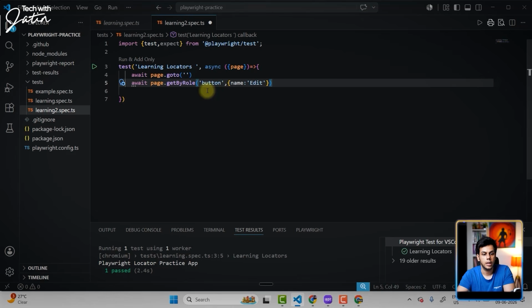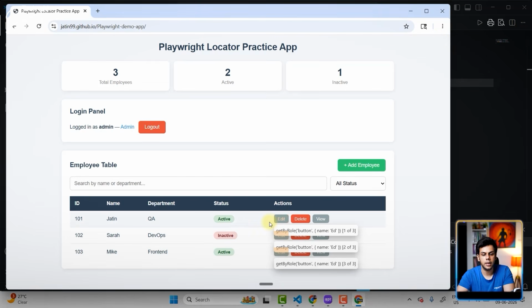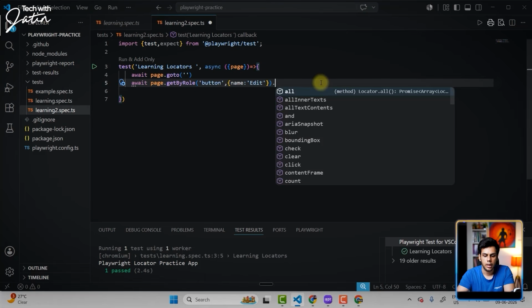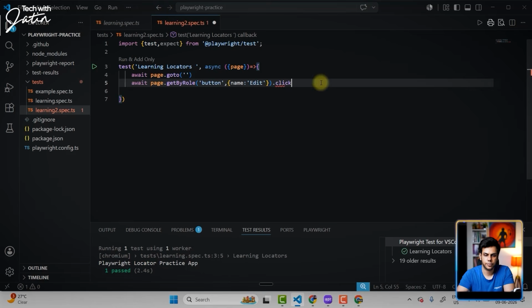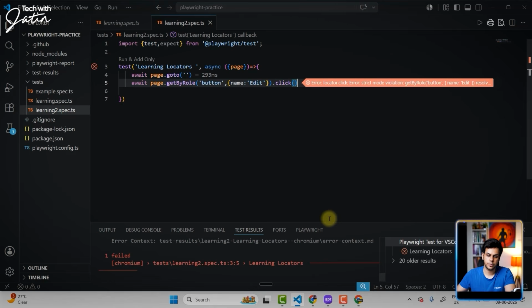Perfect. Now, with this locator, I will be getting 3 buttons, 3 edits. What I do is perform a click. If I click on the play button, let's see what happens.